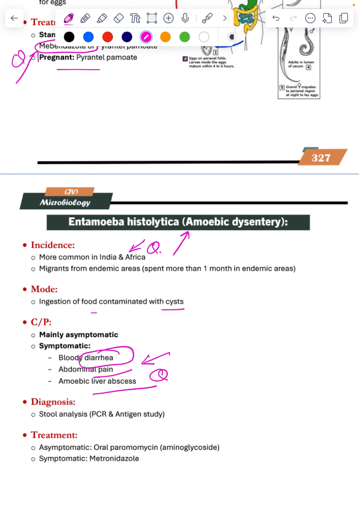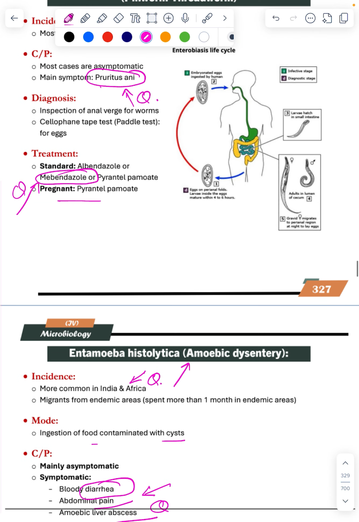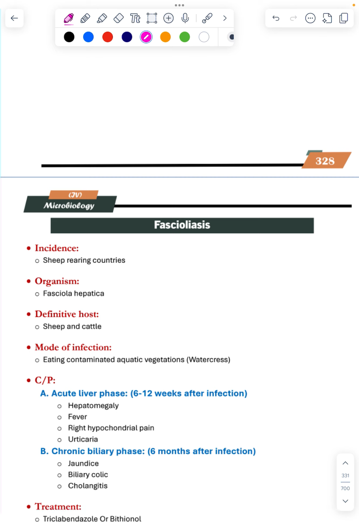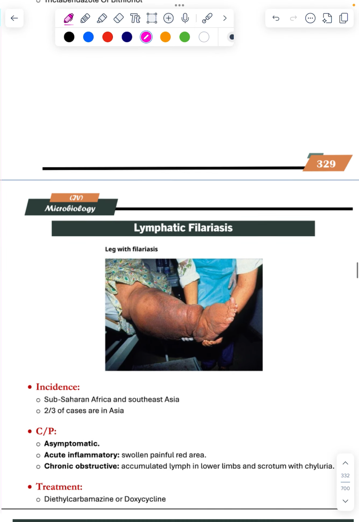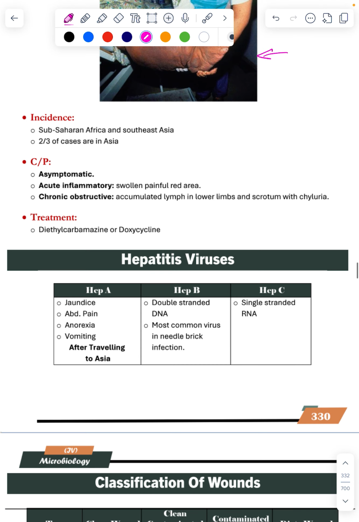This is another question. Fasciola, person eating watercress, getting infection with the Fasciola. Lymphangitis, increased inflammation and obstruction of the lymphatics, acute inflammatory, often red area. Hepatitis again presents with the jaundice, needle prick infection. This is a question. Abdominal pain coming from traveling, traveling from Asia, Africa. Hepatitis A infection. This is waterborne abdominal infection of the liver leading to vomiting and all that.